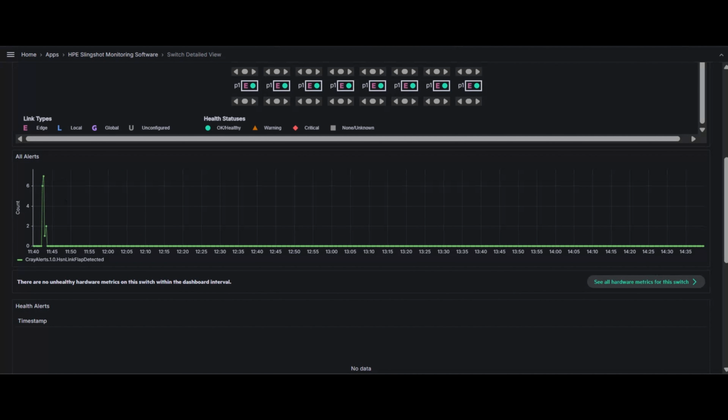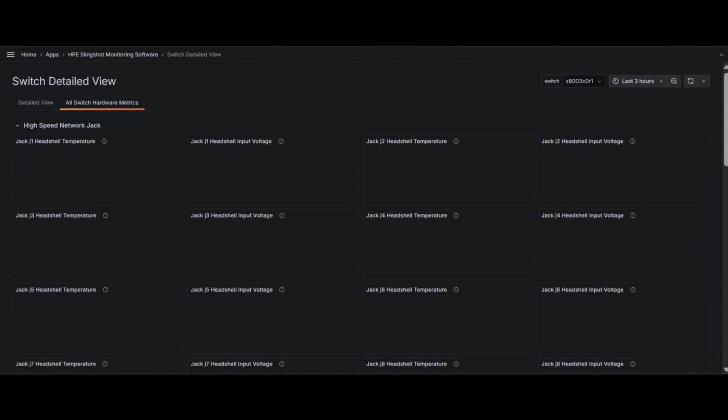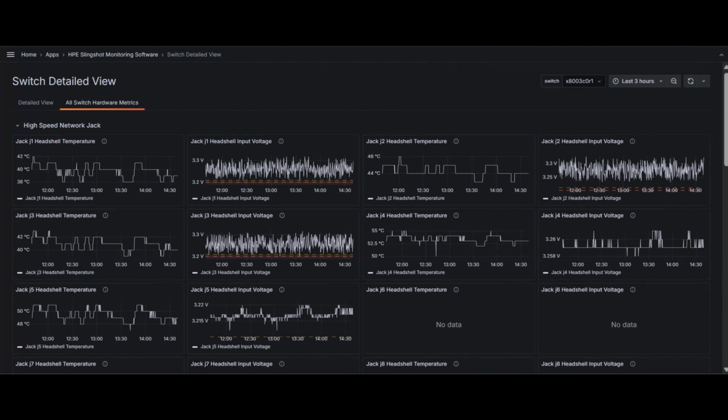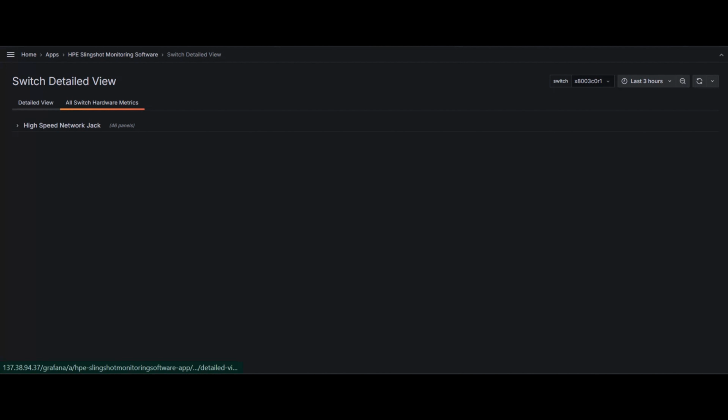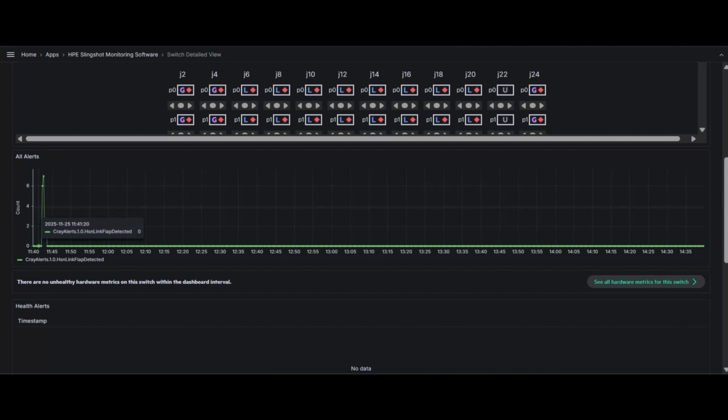Currently, none are unhealthy, but clicking See All Hardware Metrics for this switch opens a dedicated tab with collapsible sections. The admin focuses on the time series visualization and notices multiple link flap events. Hovering over each dot reveals the exact amount of link flaps. Adding all these together totals to 16.